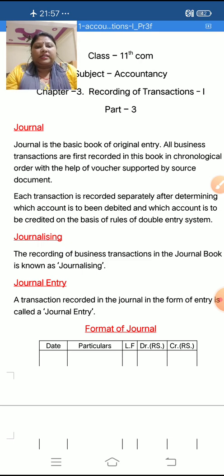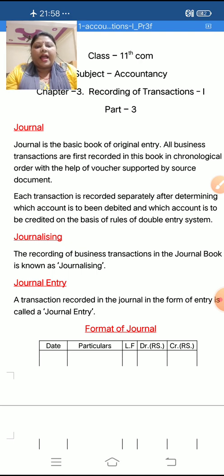Now, each transaction is recorded separately after determining which account is to be debited and which account is to be credited on the basis of the rules of the double entry system. Children, do you remember the rules of accounting? There are three rules of accounting. The first one is real account, the second one is personal account, and the third one is nominal account. On the basis of these three rules, we have to record all the business transactions in the journal.